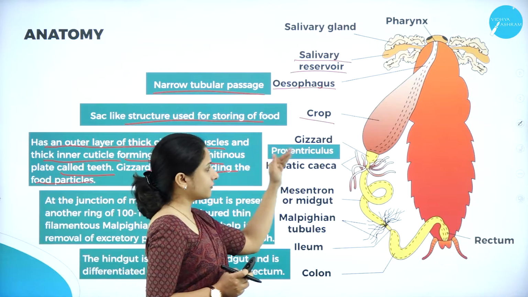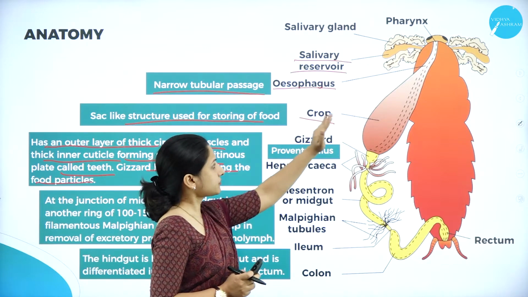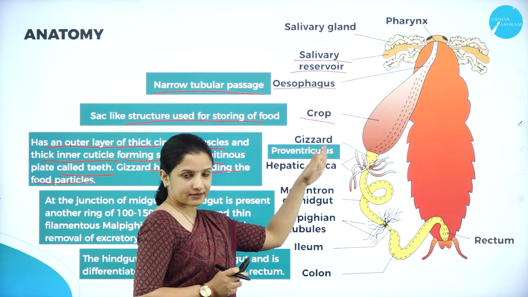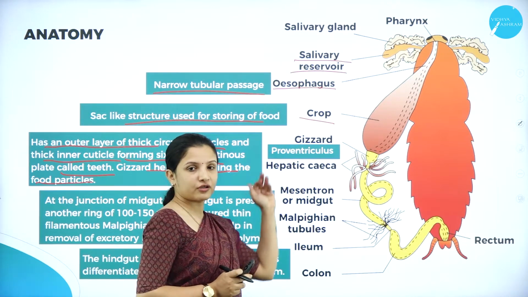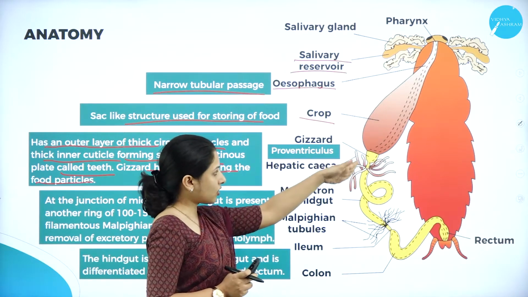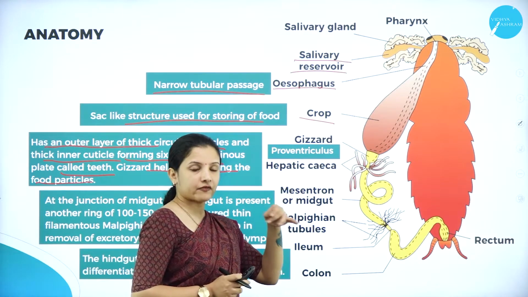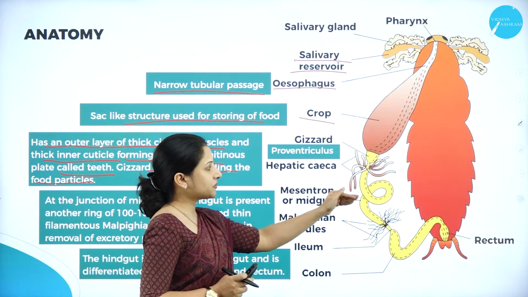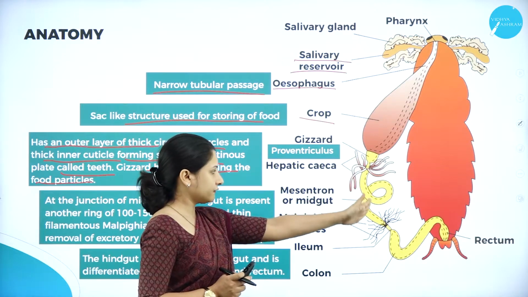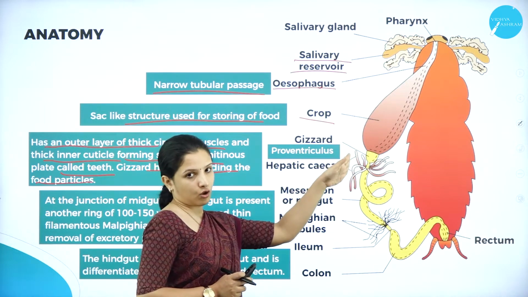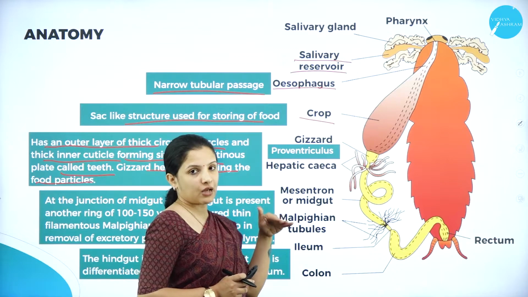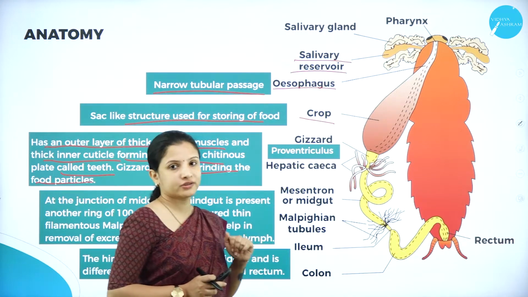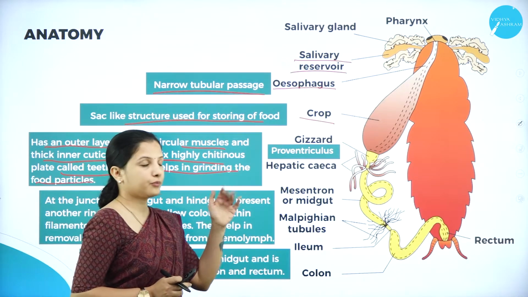Just like that, in cockroaches also, between the crop and the midgut, there is a structure called the gizzard, which is also called the proventriculus. It not only functions like teeth, helping in grinding the food particles, but also prevents the entry of food from the midgut back to the crop. So it will close the flap once the food moves from the crop into the midgut. That is a function of the proventriculus.